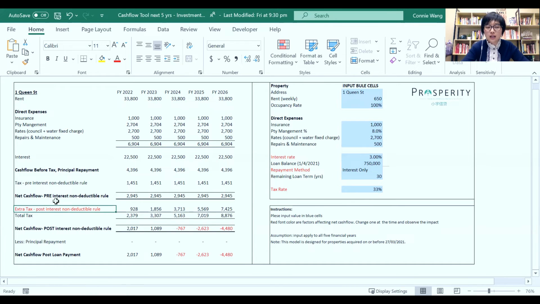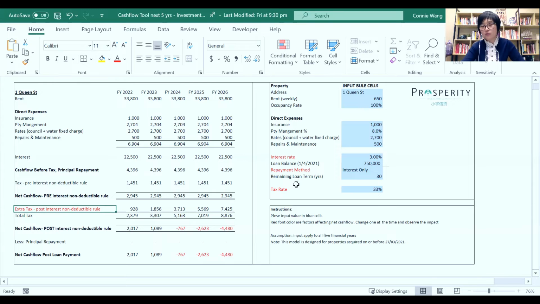Now, you notice that I have some text in red. Not the numbers, the numbers will become red when they're negative, but the text. So one is here, but there are also three others here, which are tax rates, repayment method, and the interest rates. Now, this government rule is just a trigger, but other things can also happen, and it can all happen at the same time.